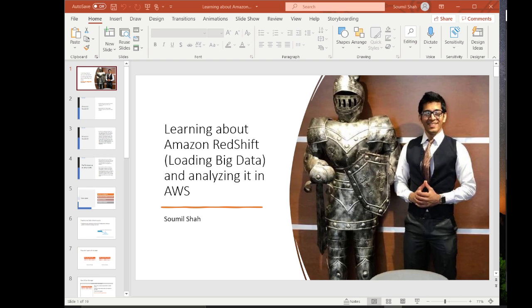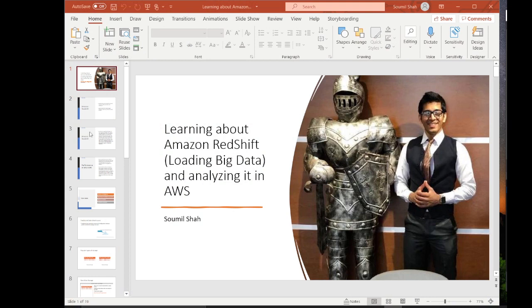Okay, so let's get started with Amazon Redshift. Even I'm new to Redshift and data warehouse, but I'm learning by myself. I have taken certain courses and I'm educating myself. And now, whatever I've learned, I want to teach you guys, right? So let's get started with Redshift.